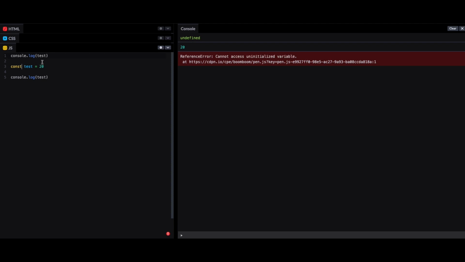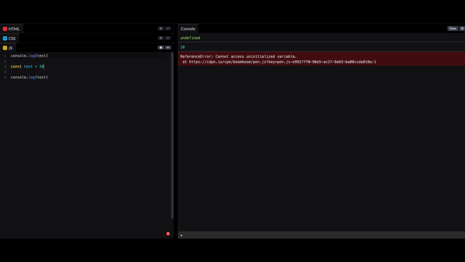You cannot write const test and later test equal to 20. As a const variable you cannot reassign anything. So as soon as you define a variable with const, you have to directly assign 20.